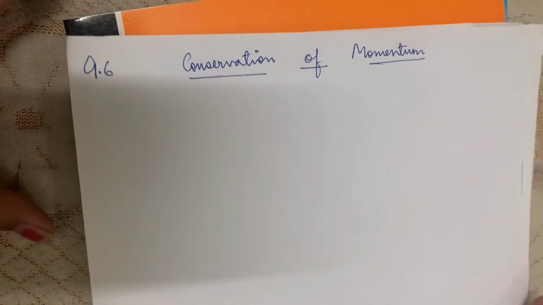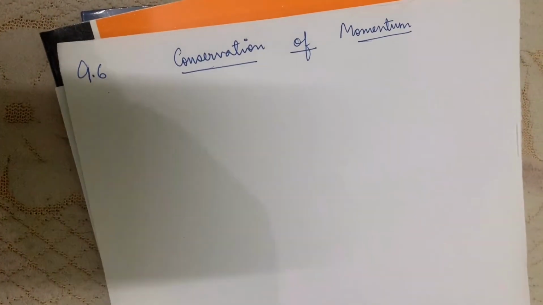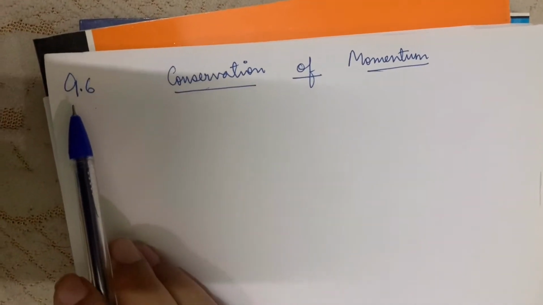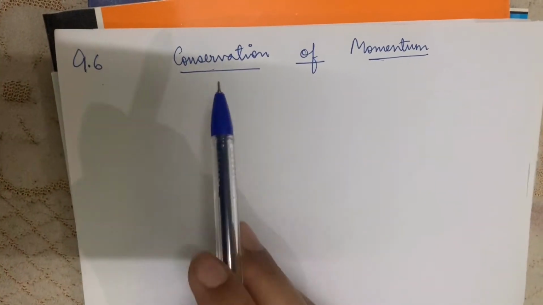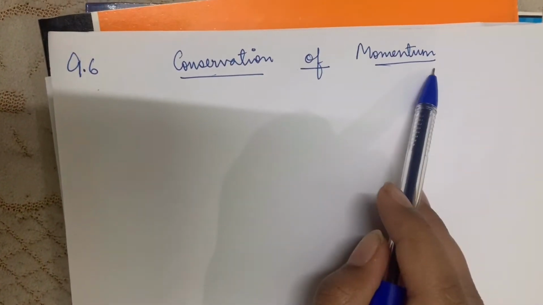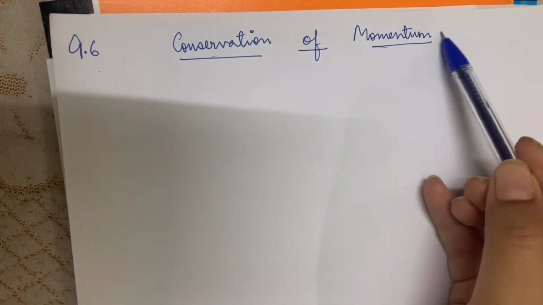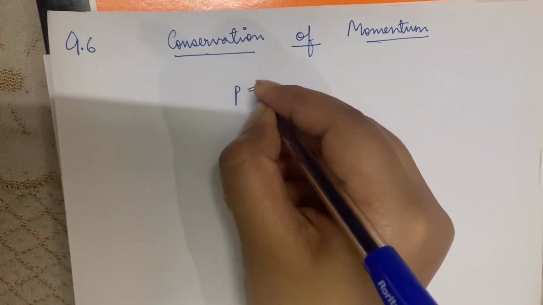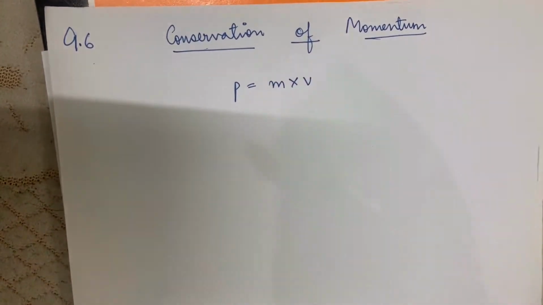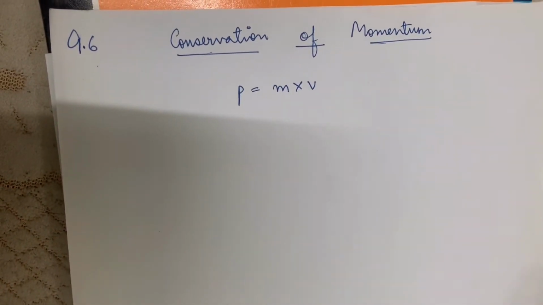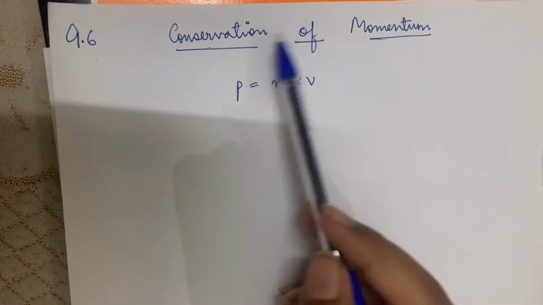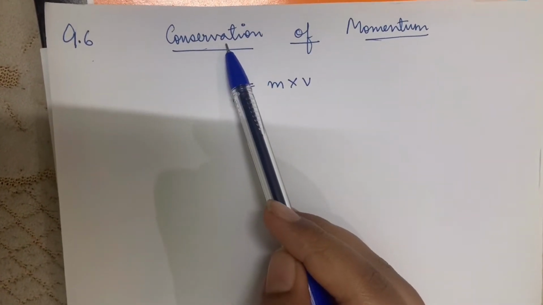Good morning, students. Today we are going to start our next article of chapter 9, that is 9.6, conservation of momentum. As I told you in the earlier videos, what is momentum? Momentum is the product of mass and velocity. In this article, we are going to prove that this momentum is always conserved.